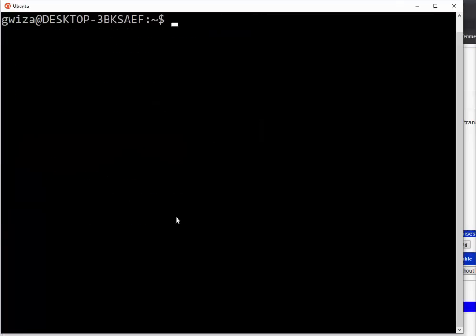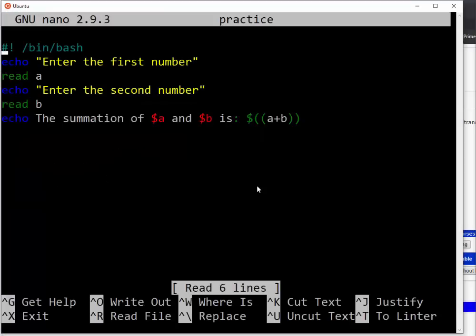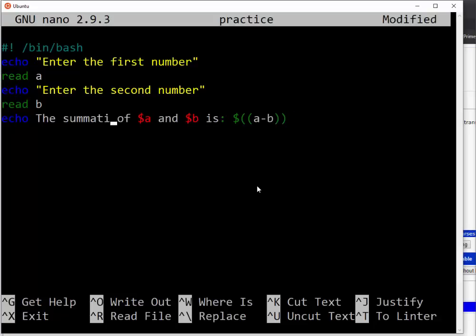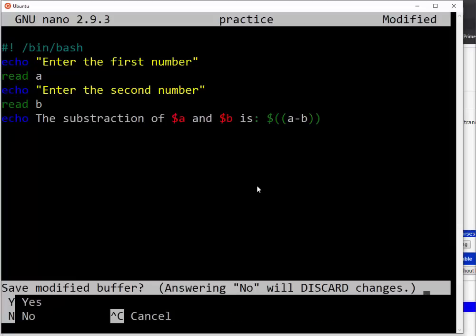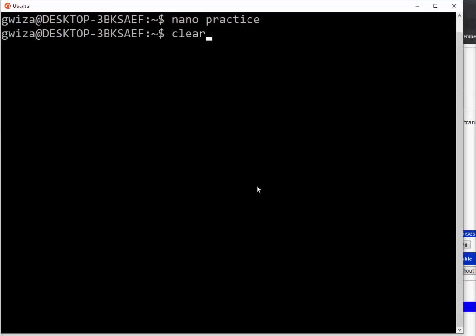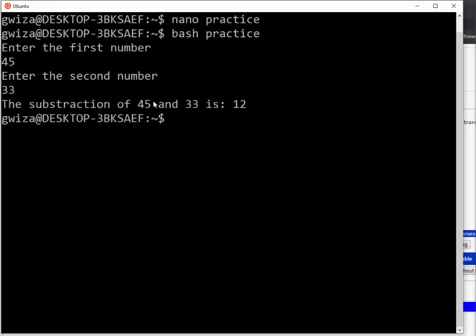So let me say, for example, I want for the subtraction. So here I will only change the subtraction of A and B is the 1. So then I just put this one and the 3. So the subtraction of this and this is this one.